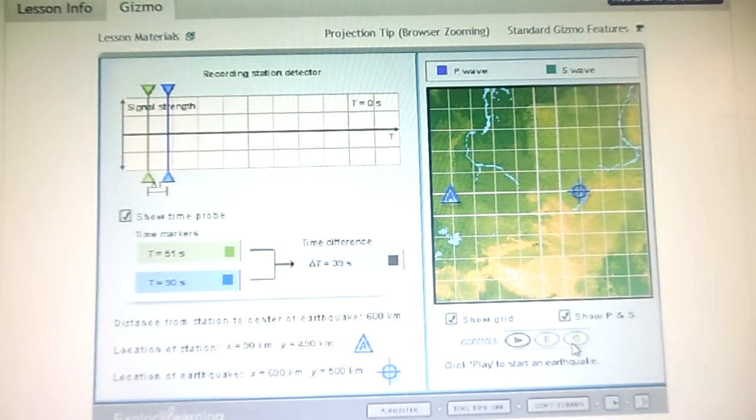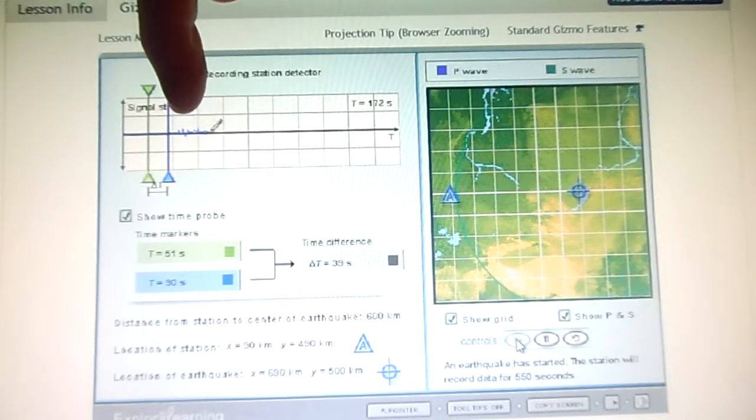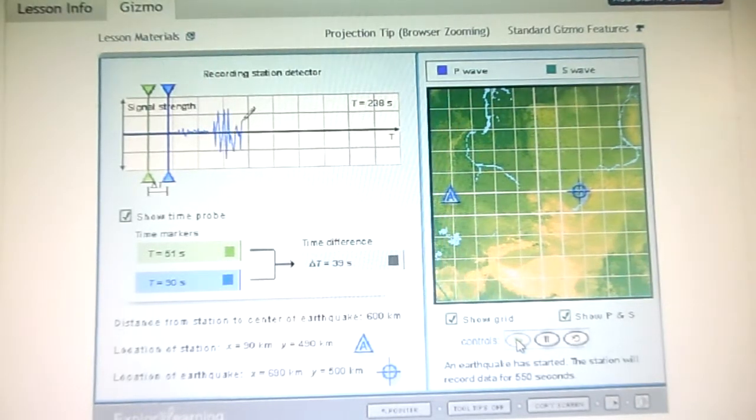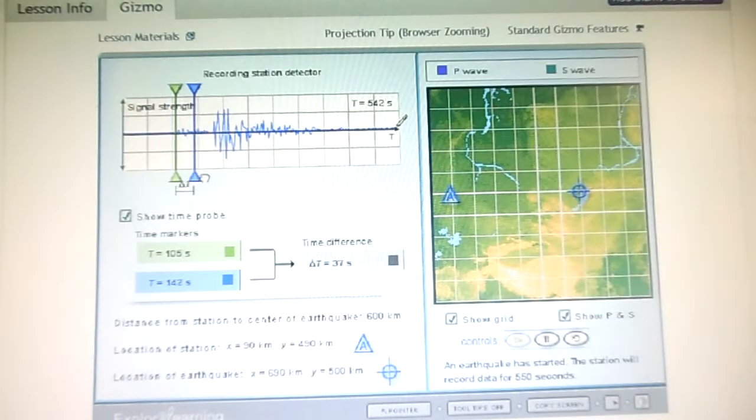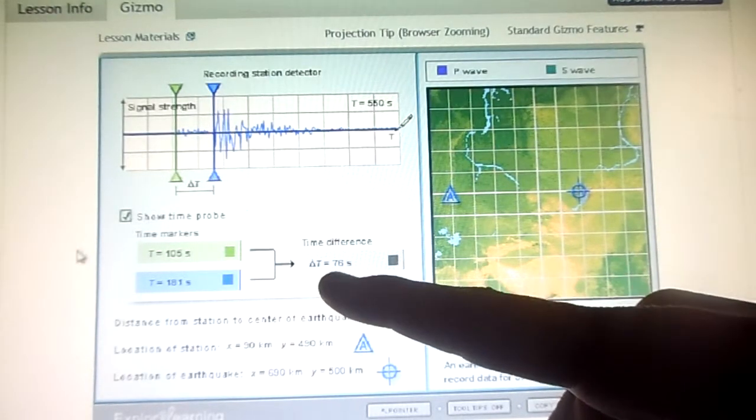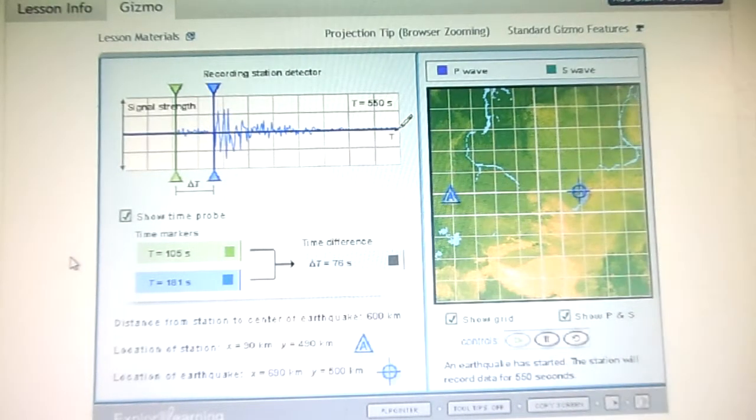Okay, now let's see. This is going to be fun, students. Here we go. Bam! There's the first one. I think it will increase. I wonder if it'll be exactly double. Who knows? We will find out. This first one was like 39 seconds. Look at that, 76. It's about double, more or less.